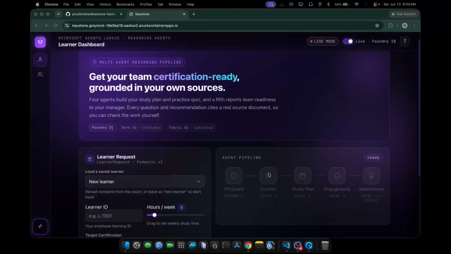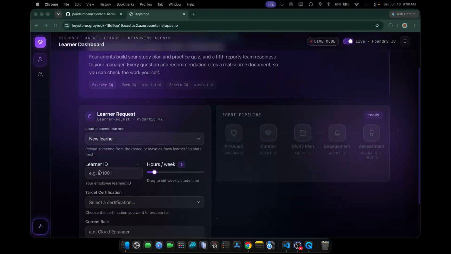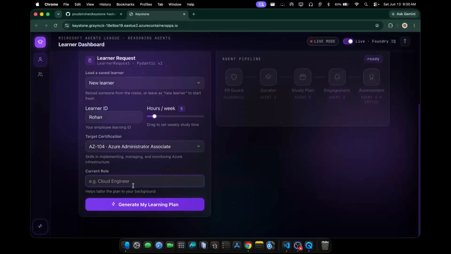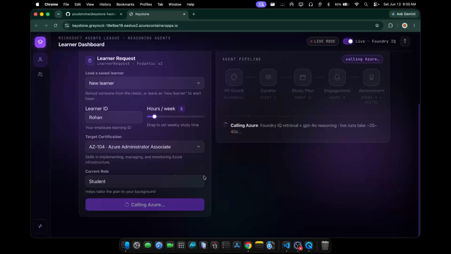Now let's actually run it. I'll use my own name as the learner ID. I can leave the hours per week as 5. For the target certification, I will choose Azure Administrator Associate. I'm a student, so I'll put my role as a student and just click on generate my plan.